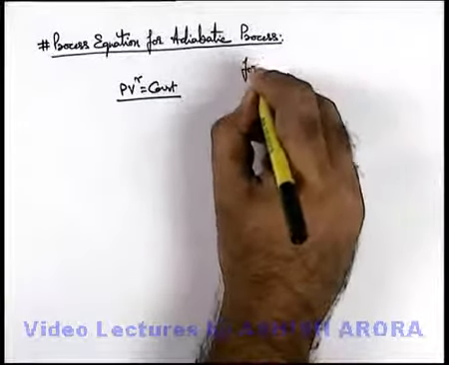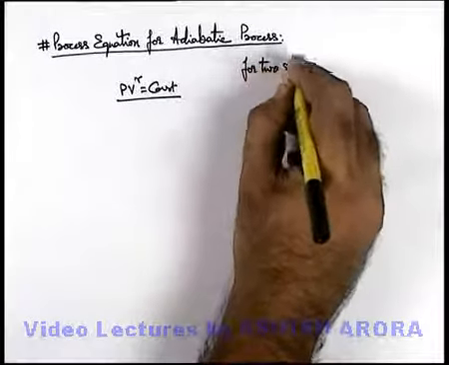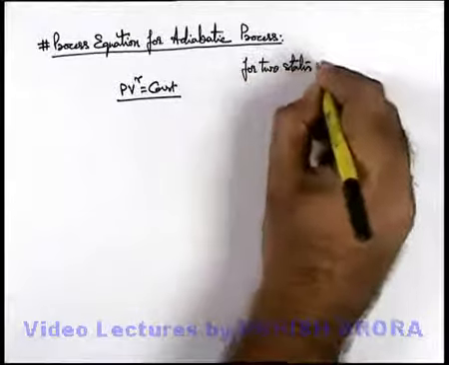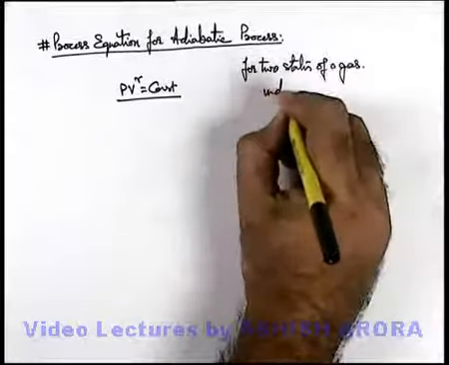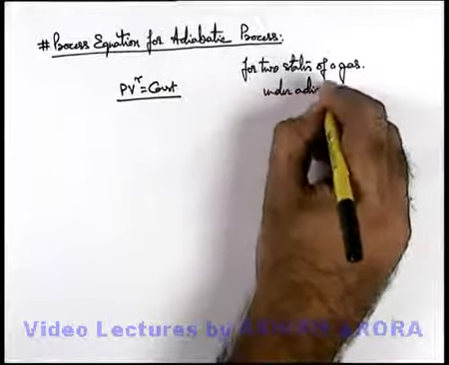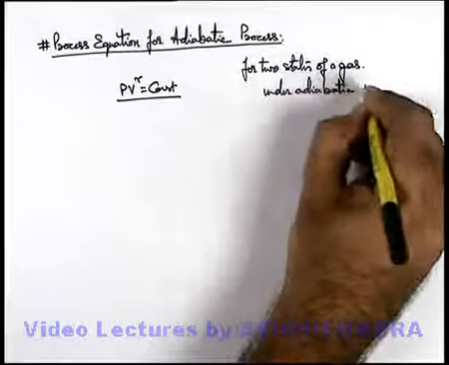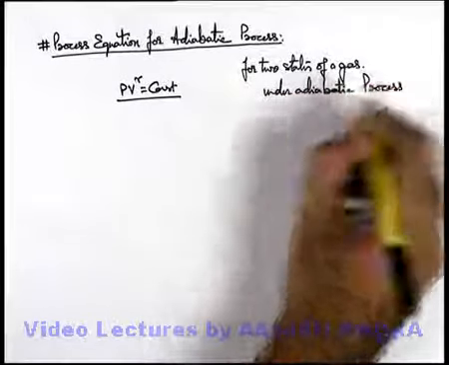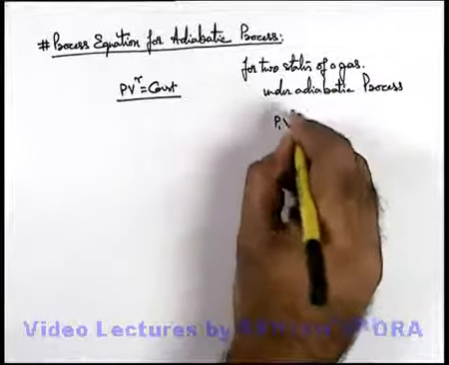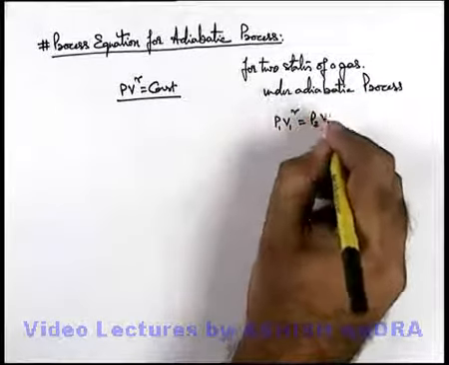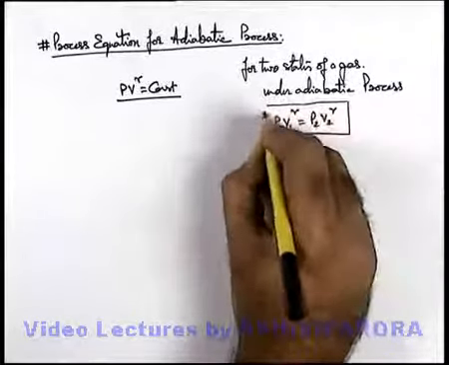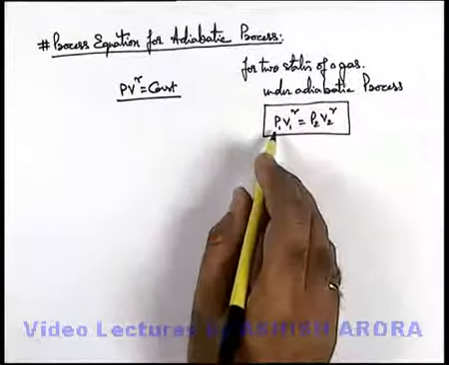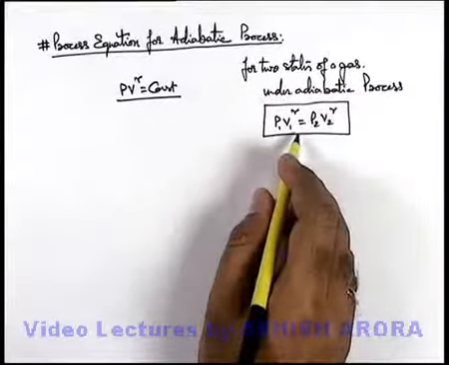So we can write for two states of a gas under adiabatic process, P1 V1^γ = P2 V2^γ. This is the relation we use for relating pressure and volume for two states of a gas undergoing an adiabatic process.